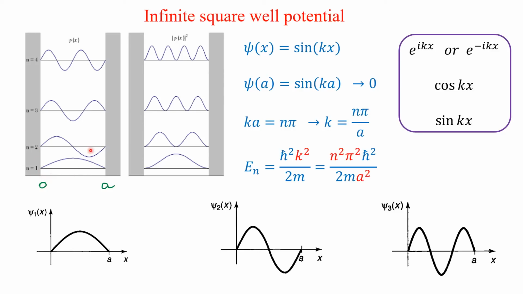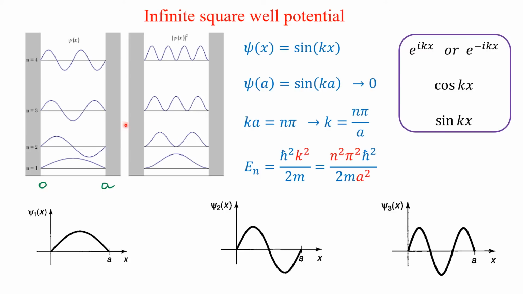Let us consider the infinite potential well, a square well potential with the box length a here. So, what is the nature of the wave function first? Since it is a wave function, it may be any of these four forms or their linear combination.